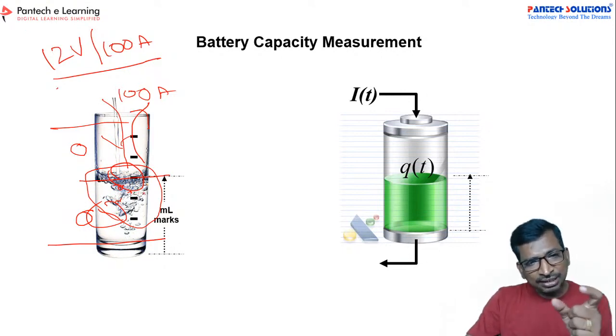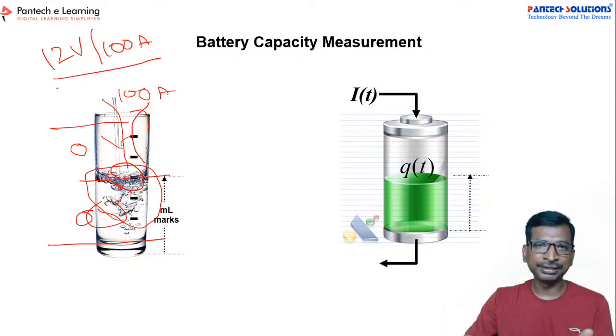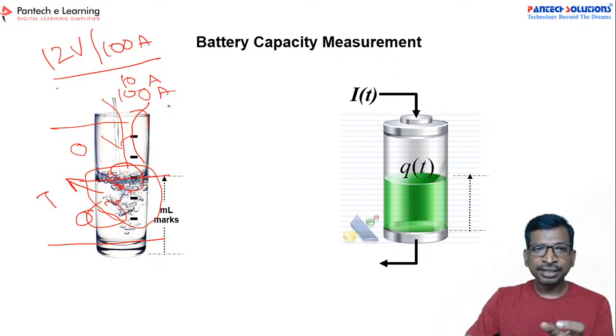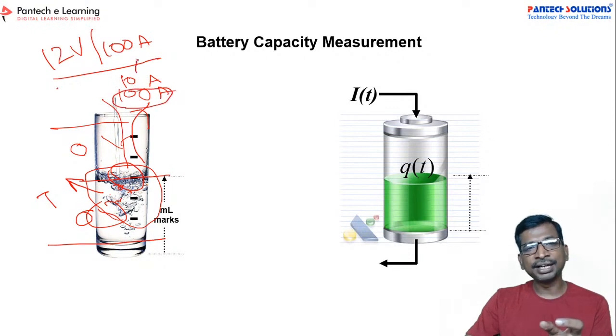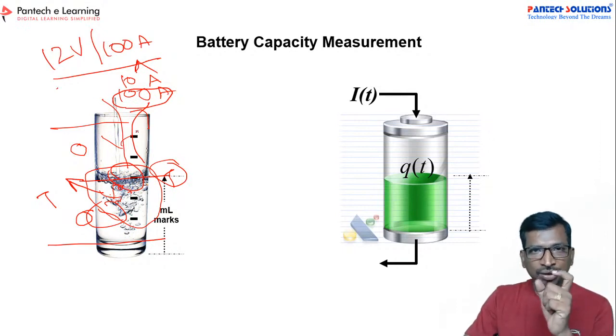Whenever the bubble rate is huge, there is a huge possibility of the temperature increasing. That is called cell temperature, right? So whenever the temperature is high, even if you are drawing 10 ampere, it is equivalent to 100 ampere. That is the rated capacity. So in that case, you should reduce the temperature to reduce the bubbles inside the battery cell to draw the rated load current.